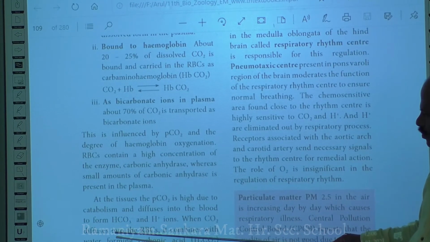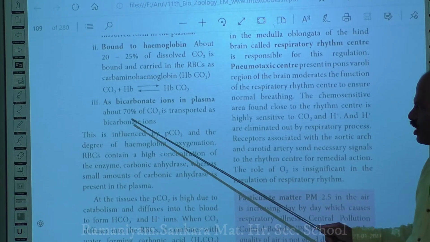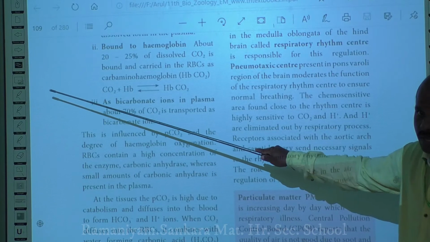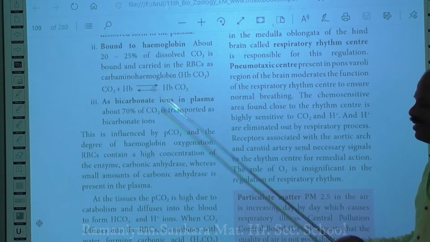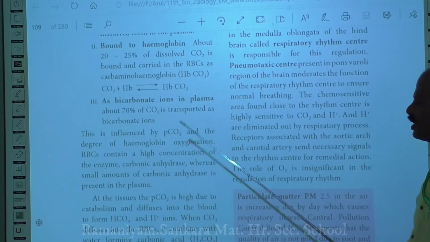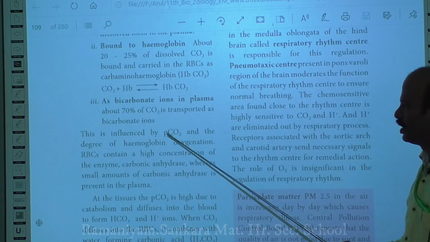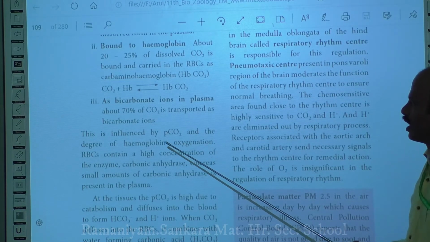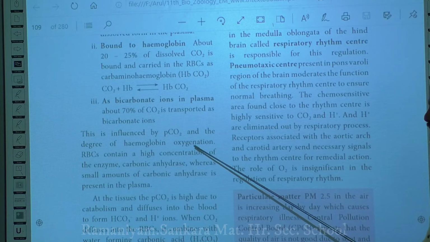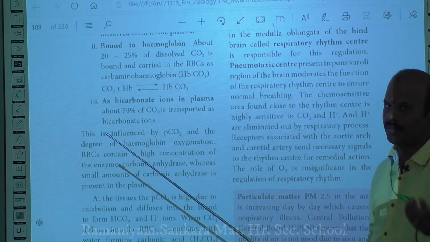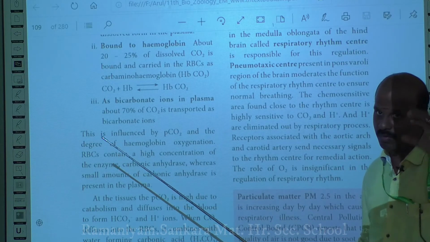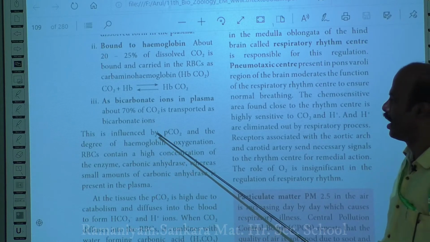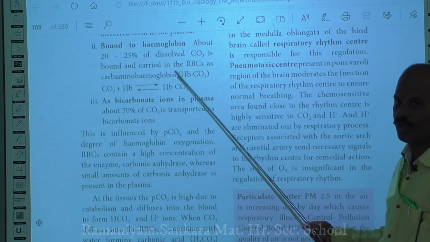Okay, now what are the factors influencing the binding of carbon dioxide to the hemoglobin? Number one is the partial pressure of carbon dioxide and the degree of hemoglobin oxygenation. If the partial pressure of carbon dioxide is higher, there will be higher formation of carbaminohemoglobin.